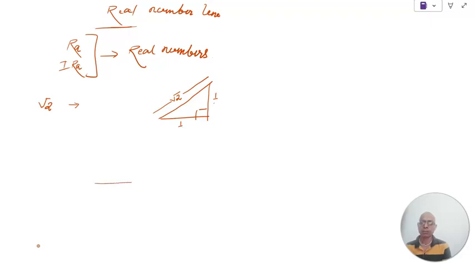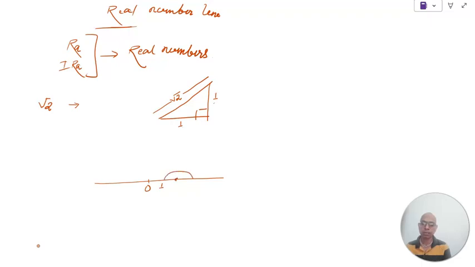So this is our number line. This is 0. Through your compass, you will cut from here to here 1 centimeter, so this is, suppose, 1 unit, and here you draw a perpendicular.